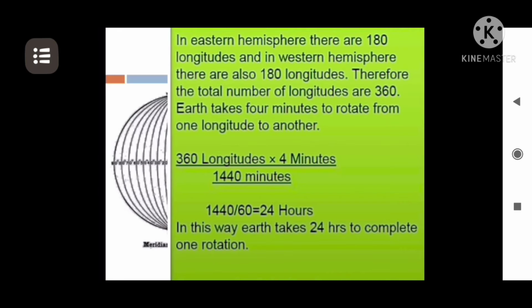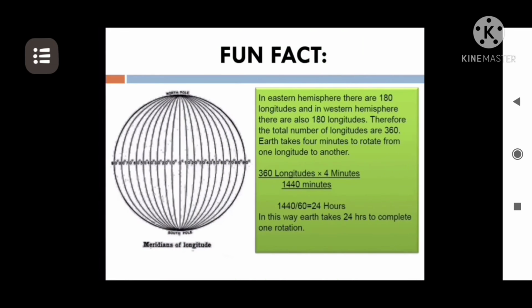So I do a simple calculation here. I multiply those 4 minutes by the 360 longitudes. And what do I get? 1440 minutes, which accounts to be how many hours? Yes, it is 24 hours. And that is how we get to know that the day we calculate has 24 hours. So with this, we end the chapter India, Size and Location.